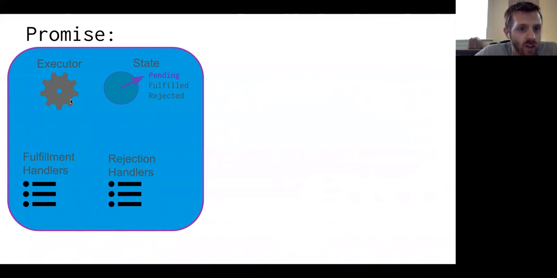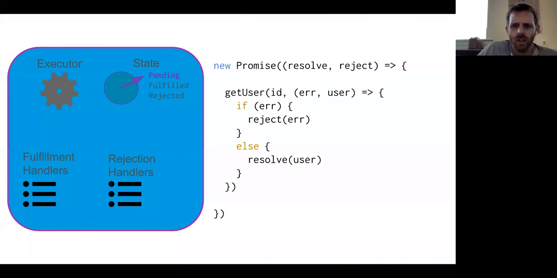So if the executor succeeds without error, then the state changes to fulfilled, and all of the fulfillment handlers will get called with the result of the executor function, whatever that was. And if the executor function fails for some reason, an error gets thrown, then the state of the promise gets moved to rejected, and all of the rejection handlers get called. So let's look at this with some code.